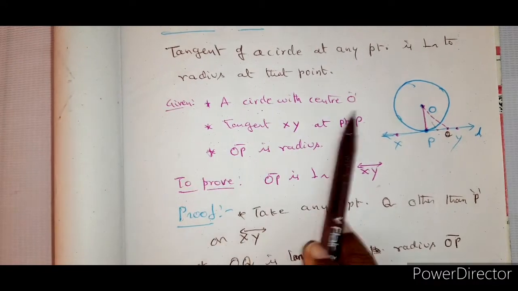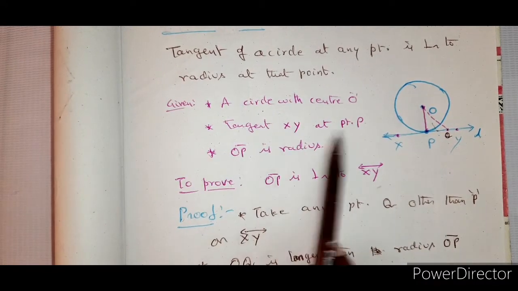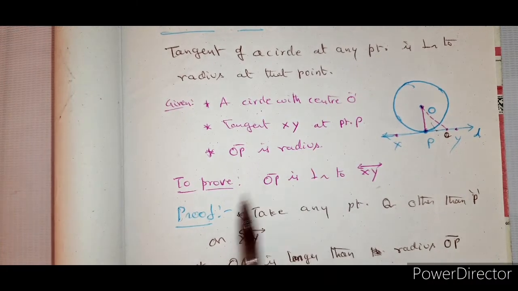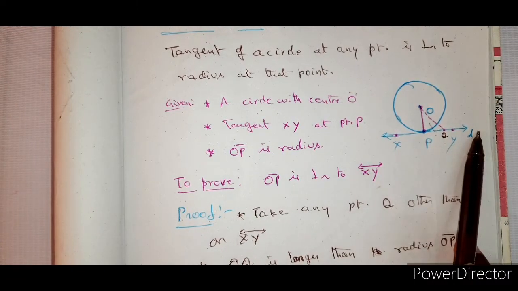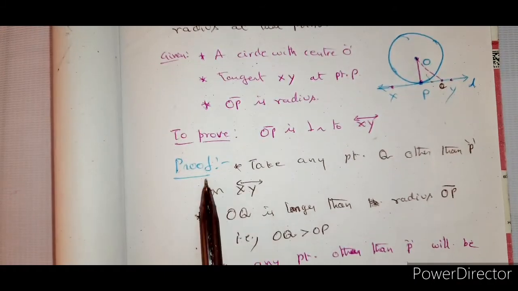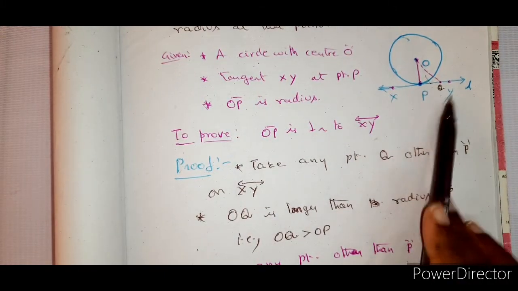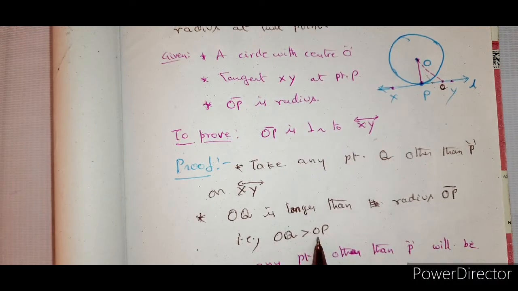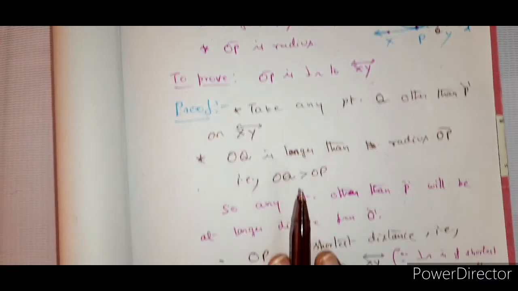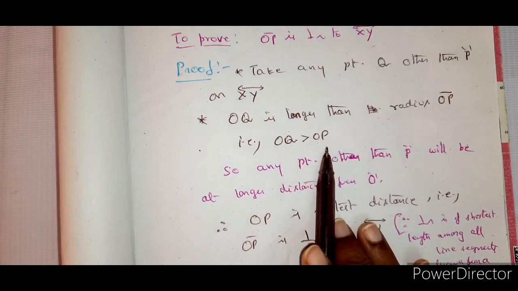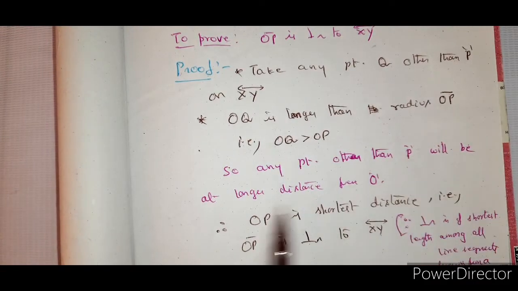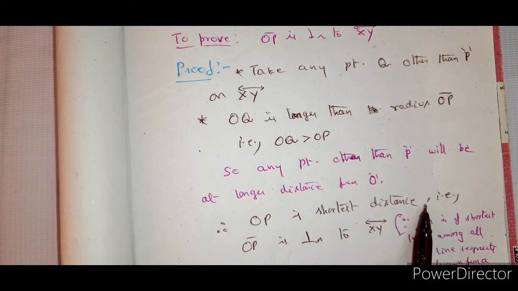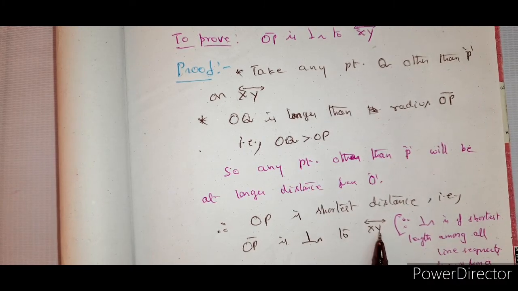So, given a circle with center O, tangent XY at point P, OP is the radius. These are given. Now to prove: OP is perpendicular to line XY. Proof: take any point Q other than P. So OQ is longer than the radius OP, which we can clearly see from the diagram. Therefore OQ is greater than OP. Any point other than P will be at a longer distance from O. So OP is the shortest distance. That implies OP is perpendicular to XY.